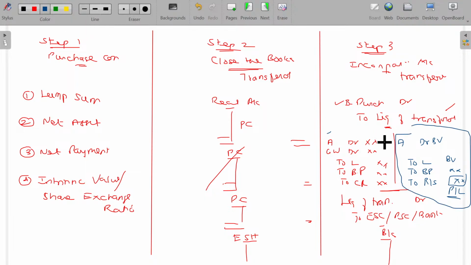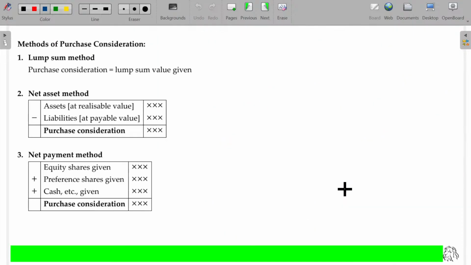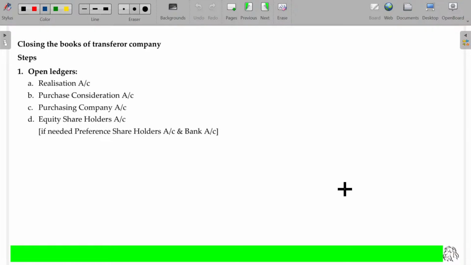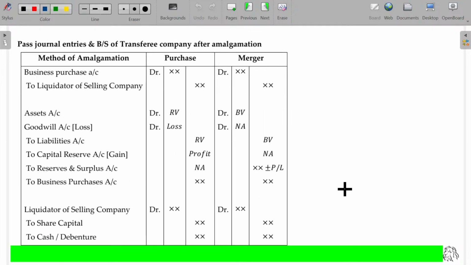Here you will be showing at realizable value. Here you are showing this at book value. And even you have to maintain the reserves and surplus. You don't have the reserves and surplus here. Clear? So I have given all the formats here. You can see all these things here in detail. Clear? In the previous class I explained all these things in detail. So the entries are also listed here.